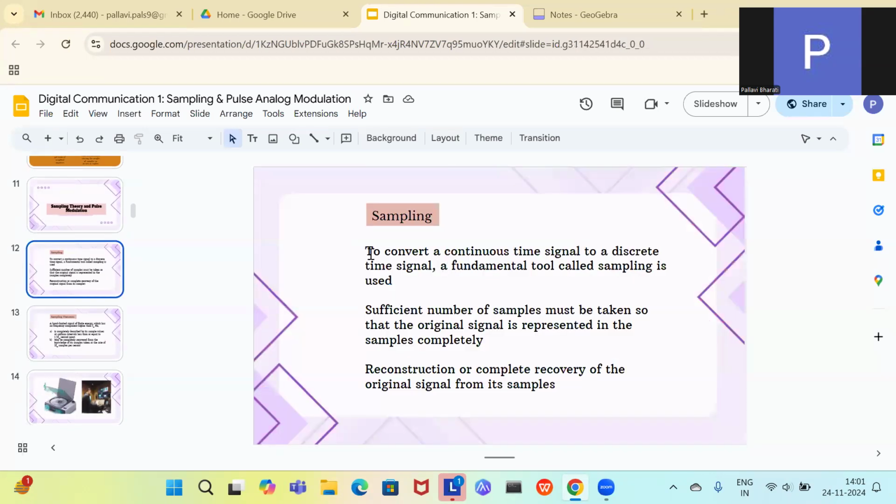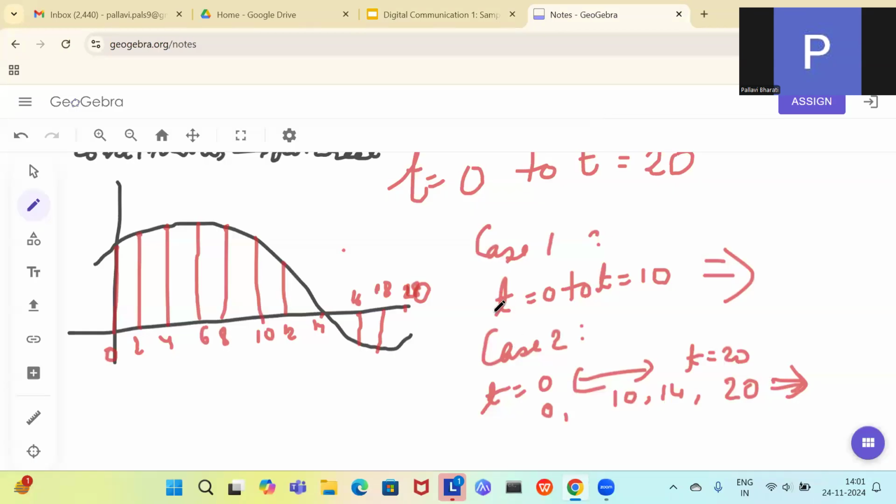So let us see the wordings. To convert a continuous time signal to a discrete time signal, a fundamental tool called sampling is used. So this is the major thing: we use sampling for converting continuous to discrete. The second thing: a sufficient number of samples must be taken so that the original signal is represented in the samples completely. You cannot start from 0 and go only till 10 when the full length of the signal is 20. Or you cannot start from 10 to 20 and say that you have taken all the samples nicely, because you have left the samples before 10, but the length of the signal is from 0 to 20.